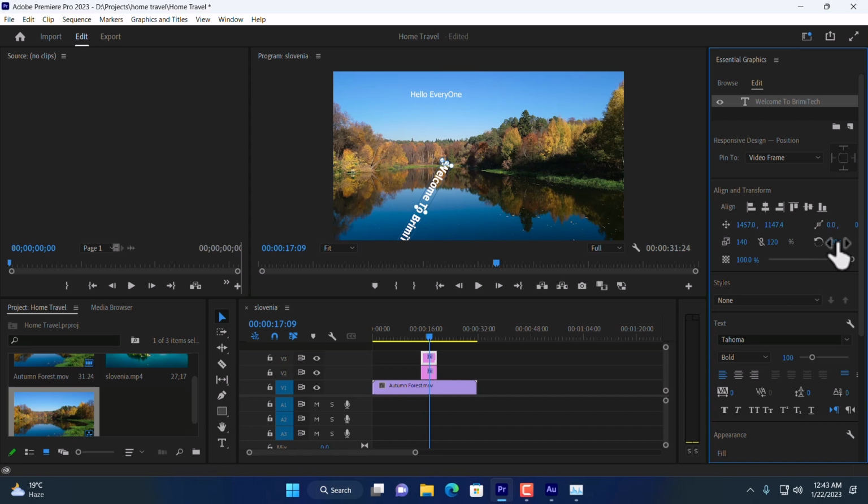I'm going to reset it. Just enter 0 and hit enter from the keyboard. And here you can see it is back.